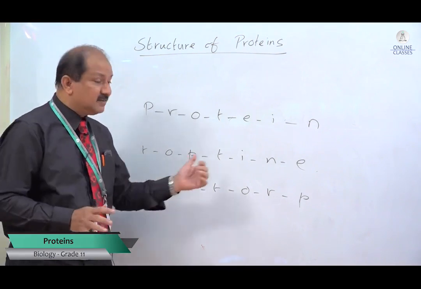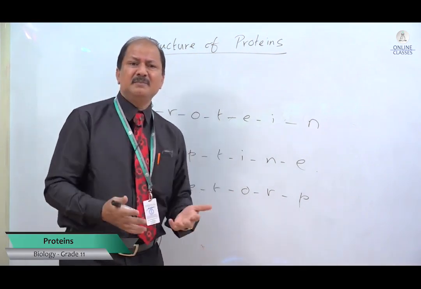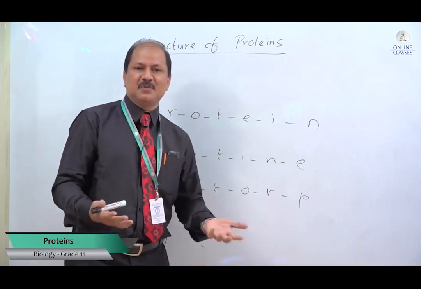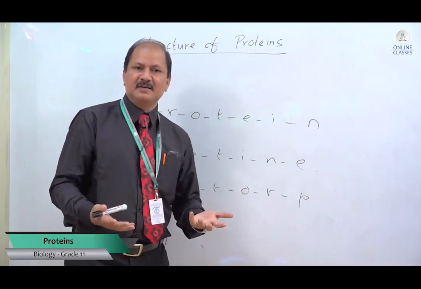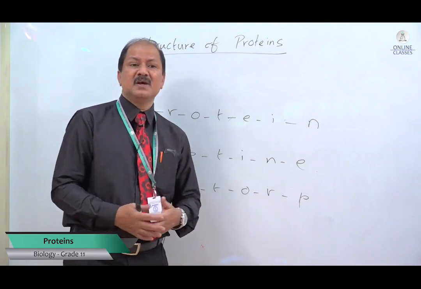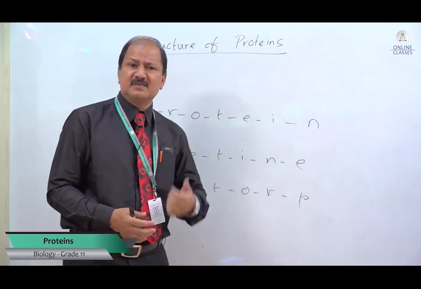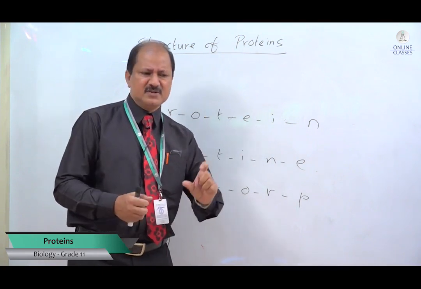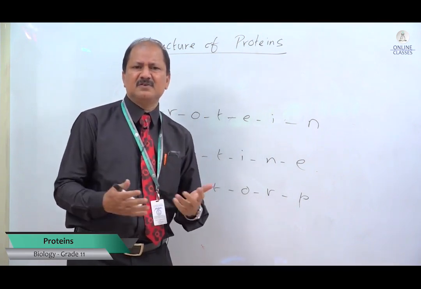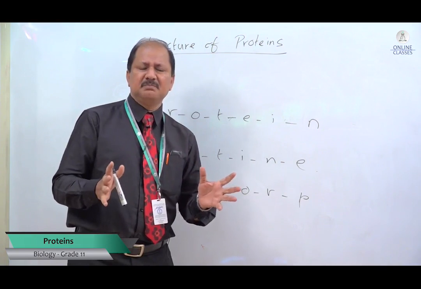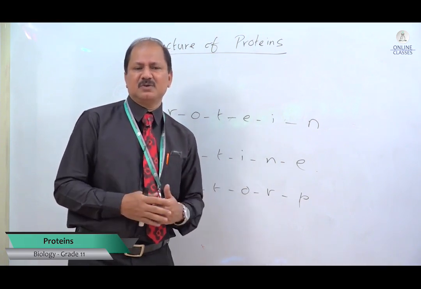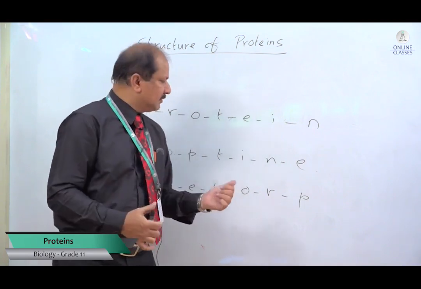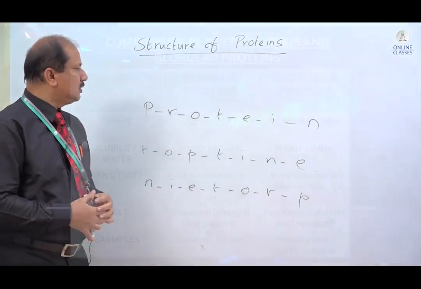Now, if the sequence of amino acids changes, what happens? The bonding between the residual groups will change. When the bonding changes, the folding changes, and the structure of the protein changes. If it is an enzyme, the shape of the active site changes. That's why you find a lot of genetic defects relating to proteins, because of a slight change. Let's take thalassemia. A slight change in the amino acid sequence brings about big trouble for the kids suffering from thalassemia: oxygen carrying capacity decreases. You know that. Now, let's move on to the next one.